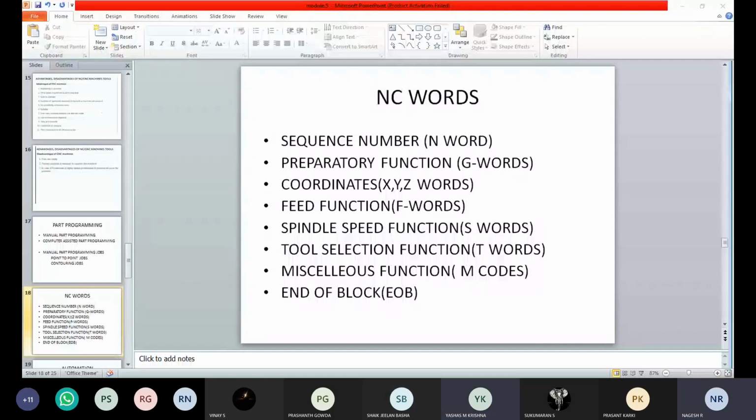Okay. So we will be giving to define where exactly the tool is with respect to the model, with respect to the component. You will give the values like X is 100 mm and Y is 100, and also depth, like 5 mm or 10 mm. People will be giving these. From those coordinates, you are going to define the movement of the tool in X, Y, Z motions or directions.